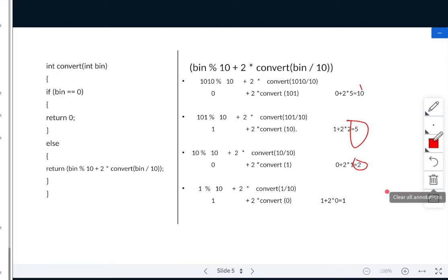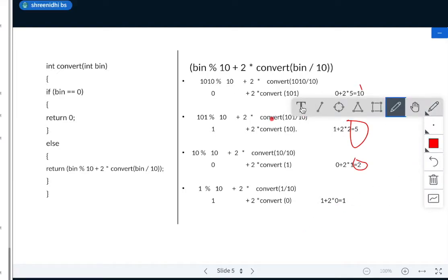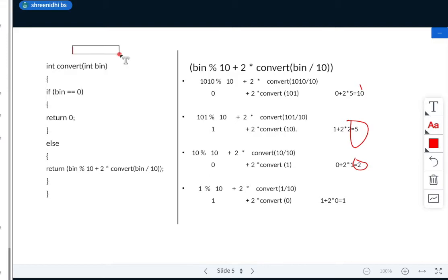Okay, wait, once again I'll be explaining. See how, the first time I'll execute 1010. So I'll be passing 1010 here. So this will be false. Next, it will be executed here.